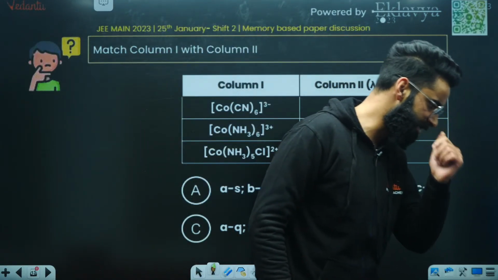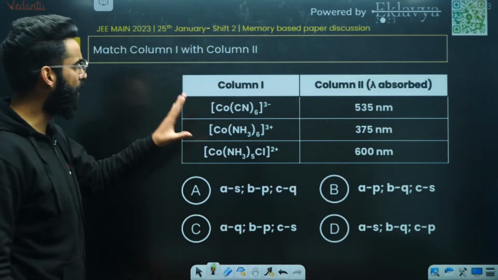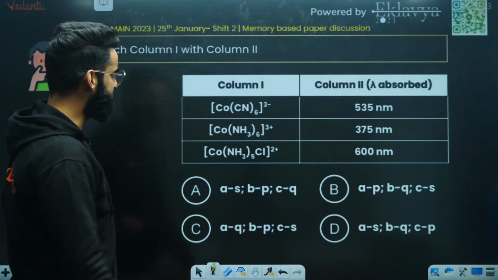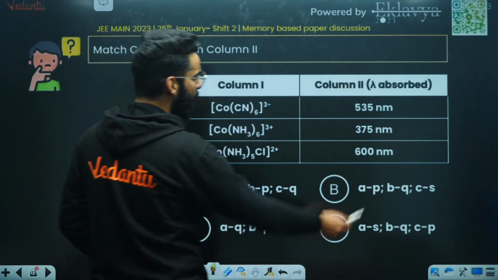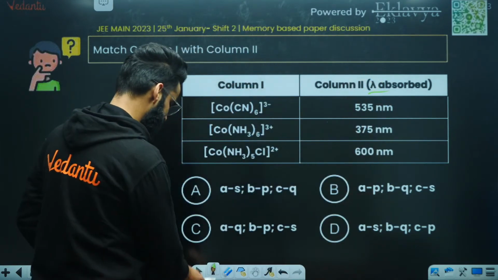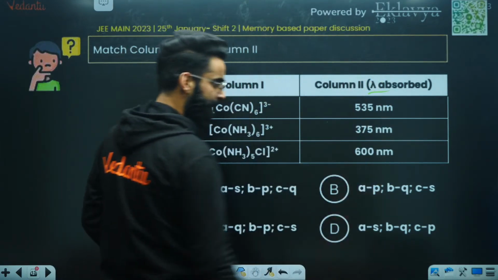Look at this one. Have a look at this question. Match column 1 with column 2, right? So basically you were supposed to match these complexes with the lambda values. Now how exactly are you going to solve this?